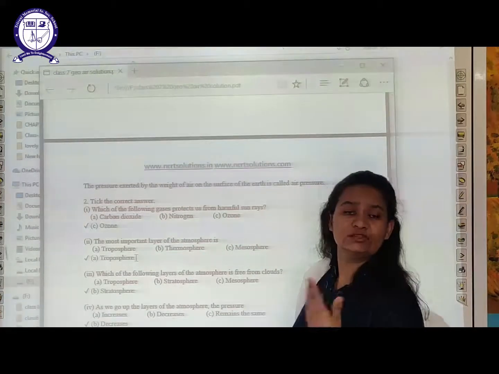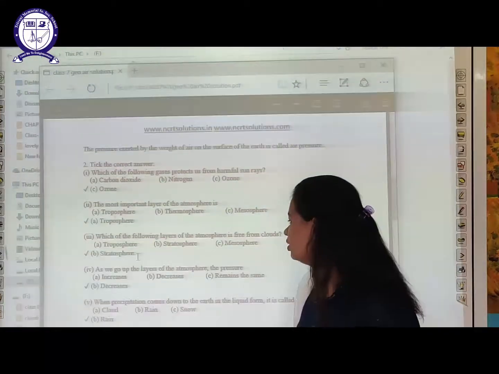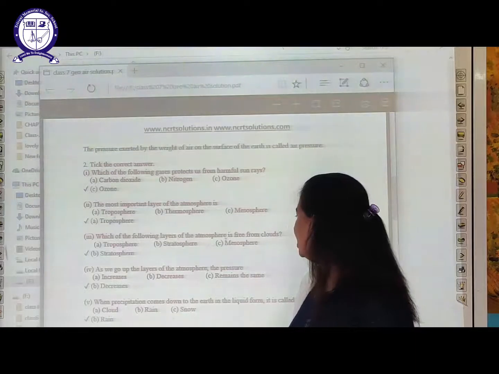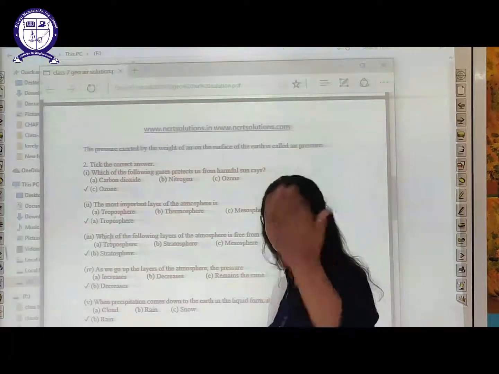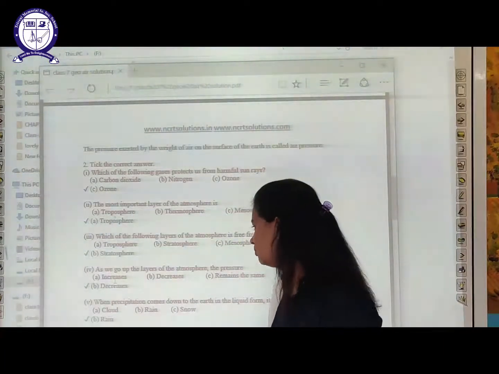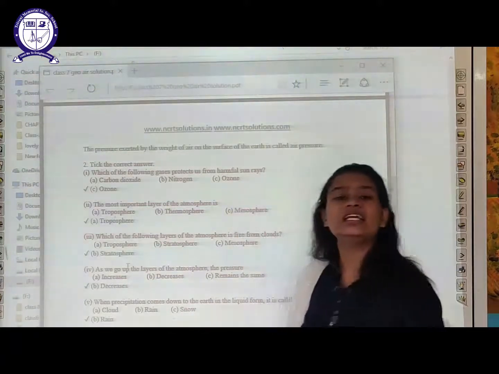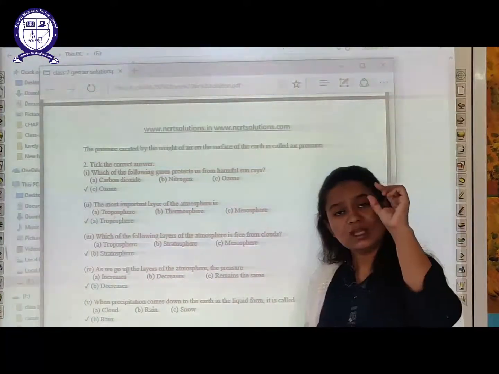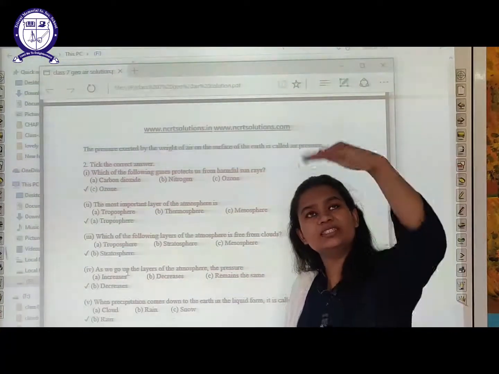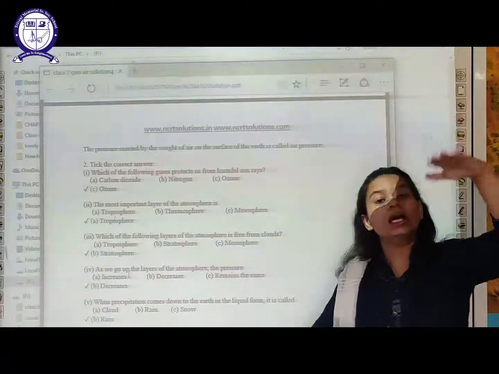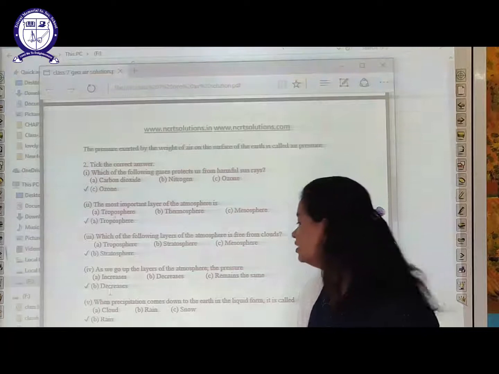The next question is, the most important layer of the atmosphere is the first one, troposphere, because the air that we breathe, the oxygen that we are inhaling, is present in this layer only. The next is, which layer of the atmosphere is free from clouds? Above the troposphere, that is the stratosphere. As we go up the layers of the atmosphere, the pressure decreases. I told you, highest air pressure will be at sea level, and as we move towards height, air pressure decreases.